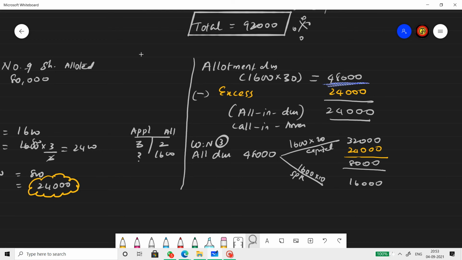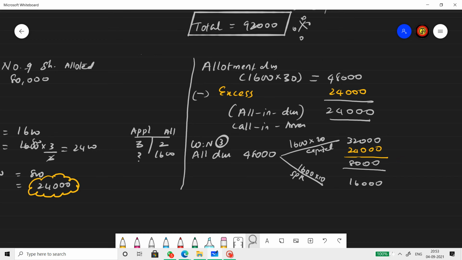What is this 48,000? Allotment due: 1600 into 20 towards share capital, 1600 into 10 towards SPR. Any excess will be first adjusted towards share capital. So I'll adjust this 24,000 first towards this 32,000. So that means out of 32,000, 24,000 is accepted as paid. So 8,000 remaining.